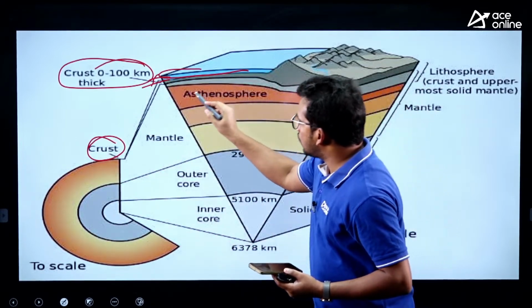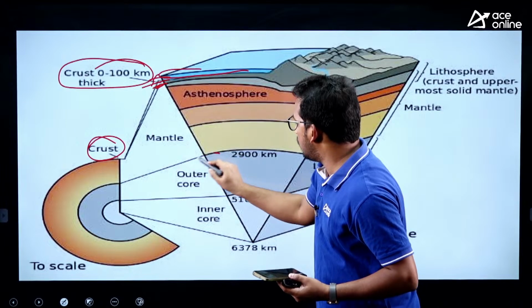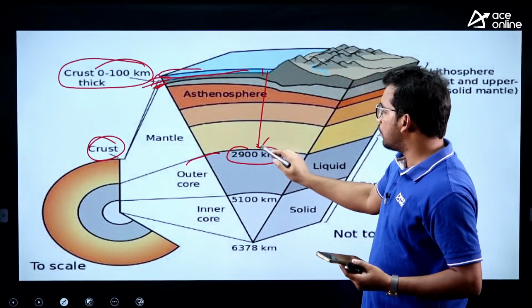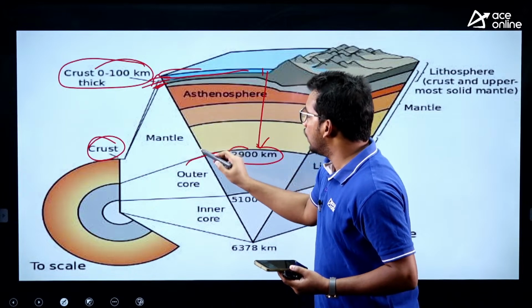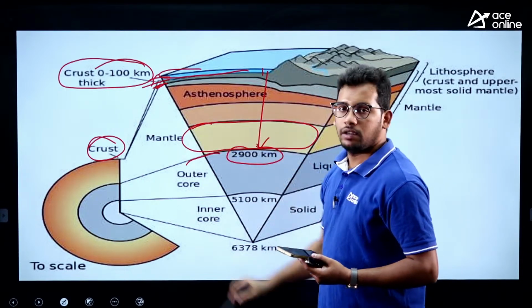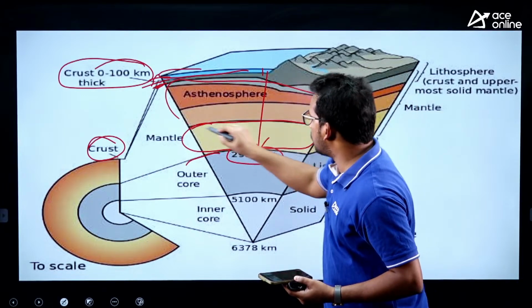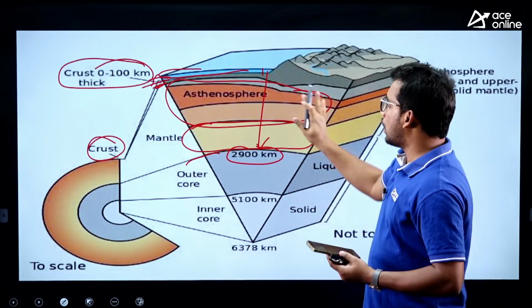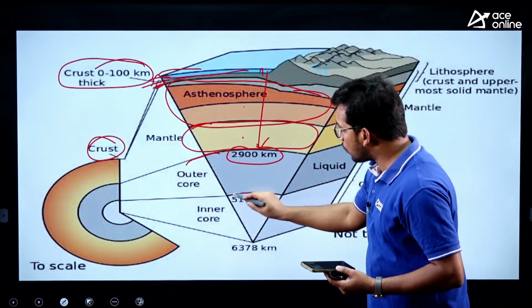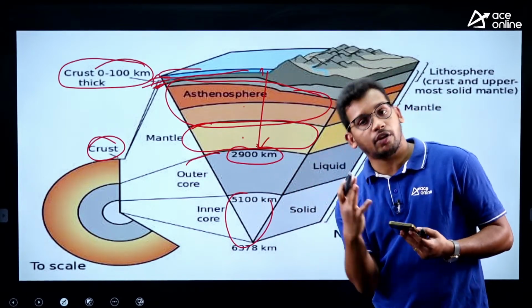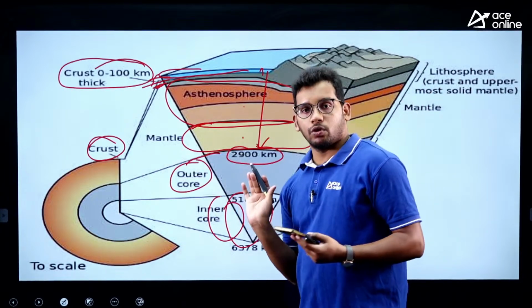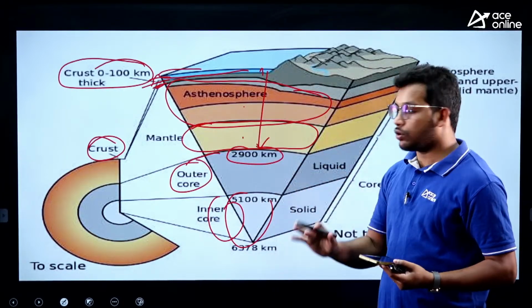Then comes the mantle part. From here till here, 2900 kilometers from the surface, we have a mantle, and the mantle is divided into inner mantle and outer mantle. This is called the inner mantle, this is called the outer mantle, right. So we have a crust, outer mantle, inner mantle, and then the round ball inside the earth, that is the inner core, and above it is the outer core. So these are the layers arrangement you have to remember.